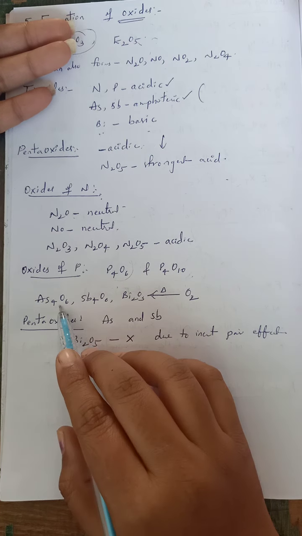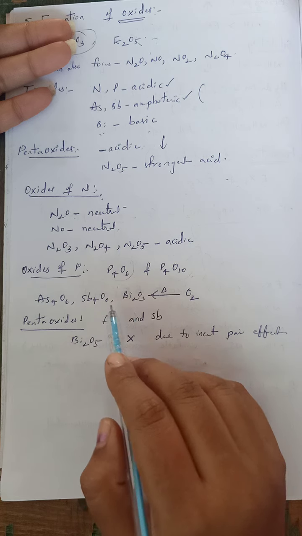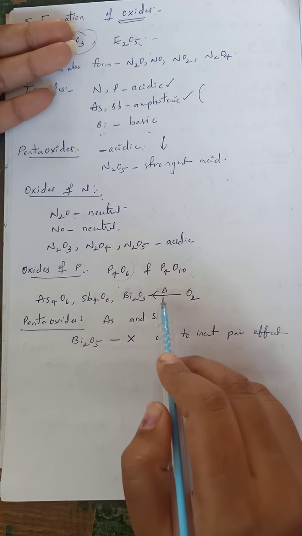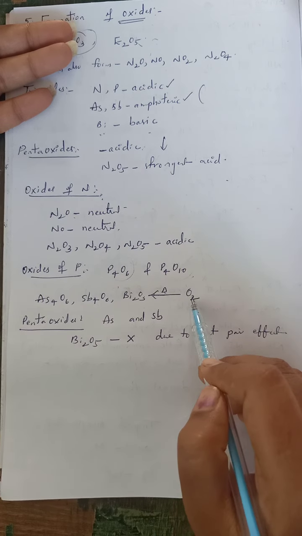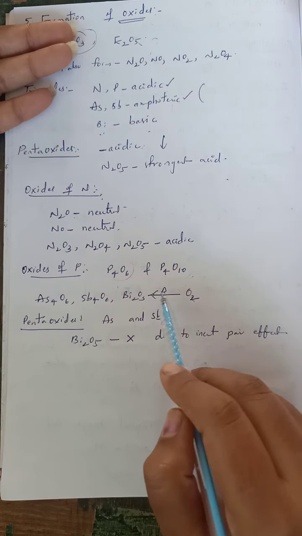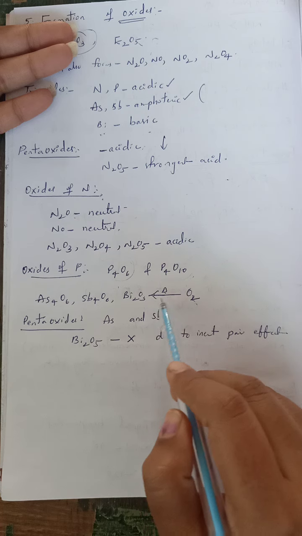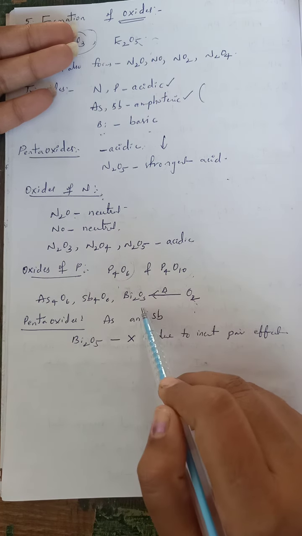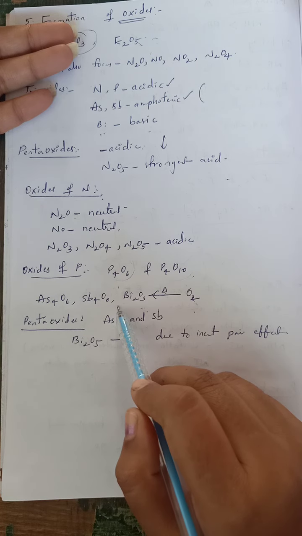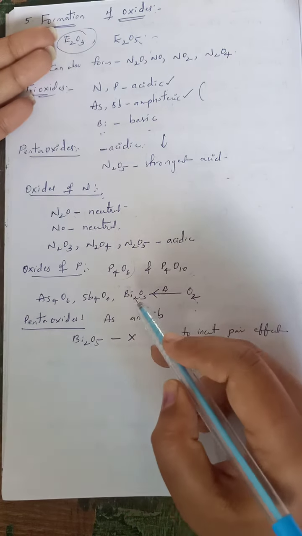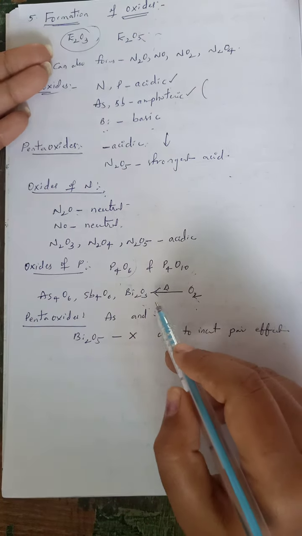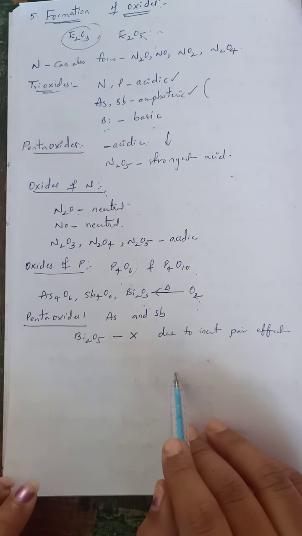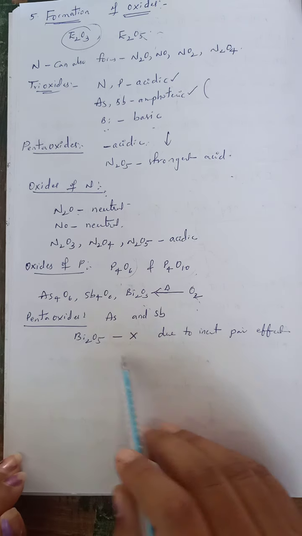Arsenic trioxide, antimony trioxide and bismuth trioxide can be formed by heating these elements in oxygen. That is about the oxides of phosphorus and other elements.